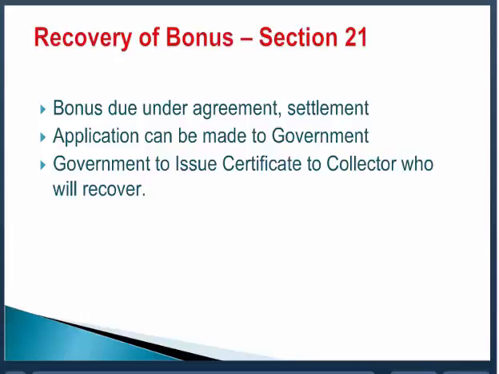But this provision, remember, is without prejudice to recovery by other means. Meaning thereby, if recovery is made in any other way as well, this provision will not affect that provision adversely.